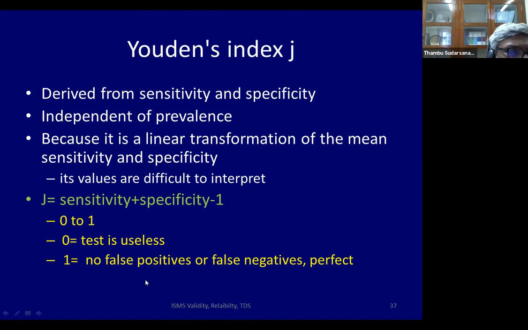Now, imagine the sensitivity to be 1 or 100%, and specificity to be 1 or 100%. So 1 plus 1 is 2, 2 minus 1 is 1. So if the J or Youden's index is 1, that's very good. It's a perfect test. No false positive, no false negative. On the other hand, values less than 1 are progressively worse, and a Youden index value of 0 means the test is useless. So this is one test which people commonly report in diagnostic studies.